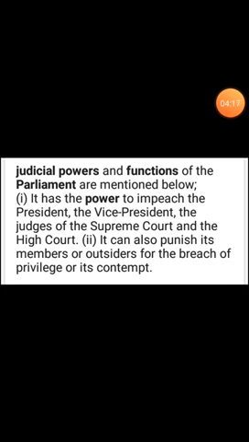What are the judicial powers of the Parliament? Judicial powers and functions of the Parliament are mentioned below. It has the power to impeach the President, the Vice President, the judges of the Supreme Court and the High Court. It can also punish its members or outsiders for the breach of its privilege or its contempt. Breach means if you break the law made by the Constitution.